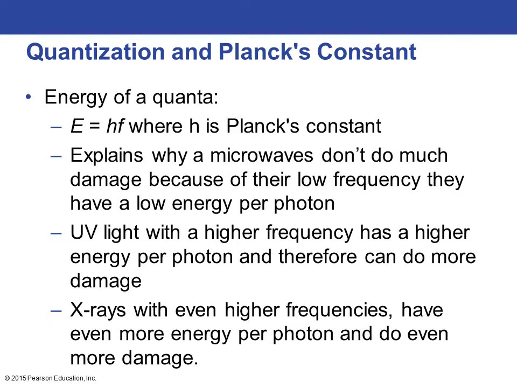So what this means is that if you have something with a very low frequency, then the energy is going to equal this set value h times that low frequency, which means that that particular photon will have a very low energy. So for example, microwaves have a low frequency, and therefore the energy of each microwave photon is very low. So when you get hit with microwaves, they're not doing a lot of damage to your body because there's a really low energy per photon. UV light, on the other hand, has a higher frequency, and therefore it's going to have a higher energy per photon and can do more damage to your body.